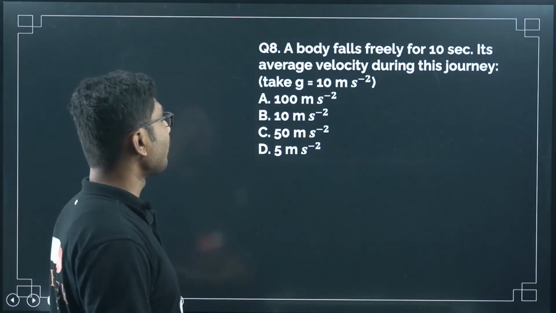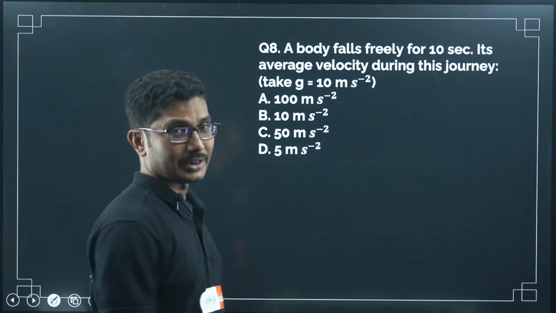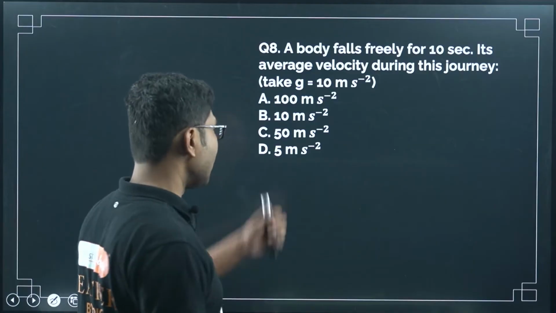A body falls freely for 10 seconds. Its average velocity during its journey is? Take g equal to 10 meters per second square.